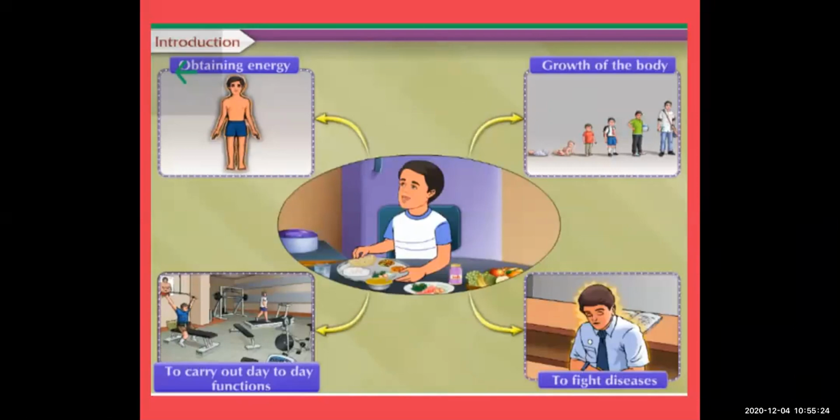Next, to carry out day to day functions. To do any kind of work you require energy, so you have to take food. Your food should be balanced, you should take proper food, so it can give all kinds of nutrients.